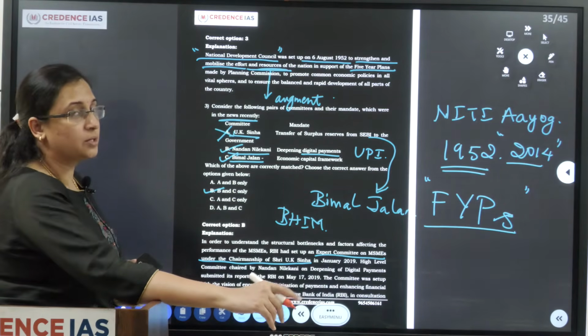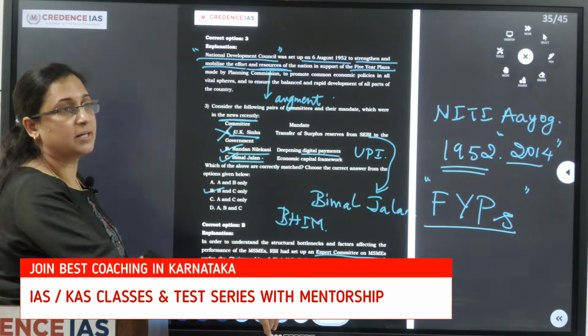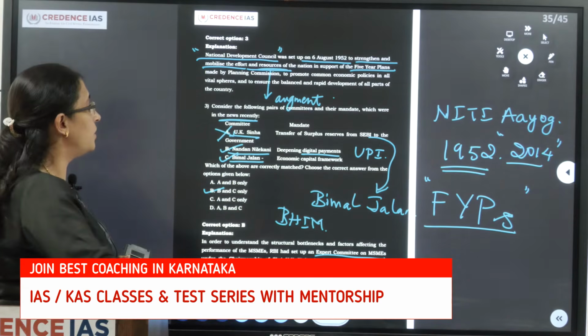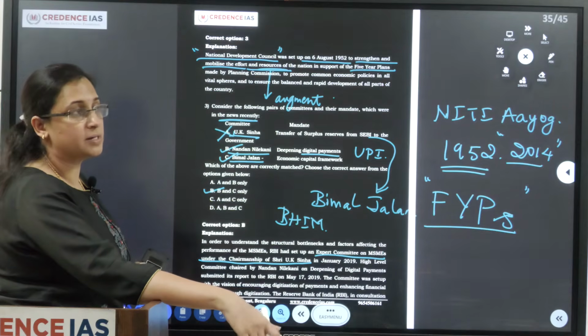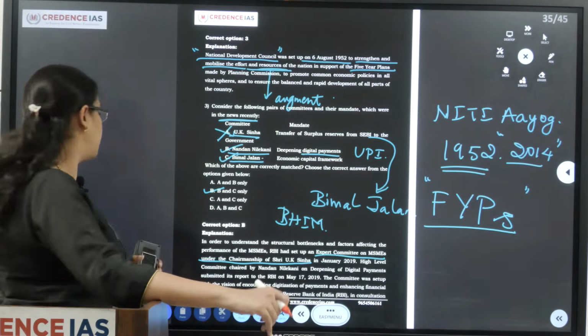So it is very important for UPSC as well as KPSC to remember the recent committees set up and why they were actually set up. It is important for the aspirants to know.